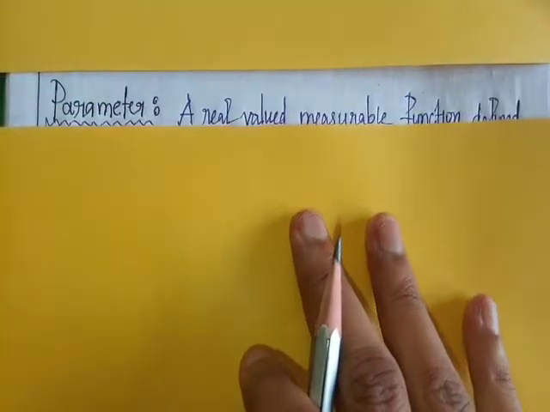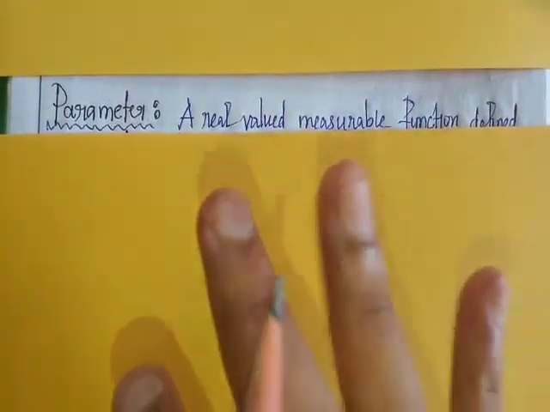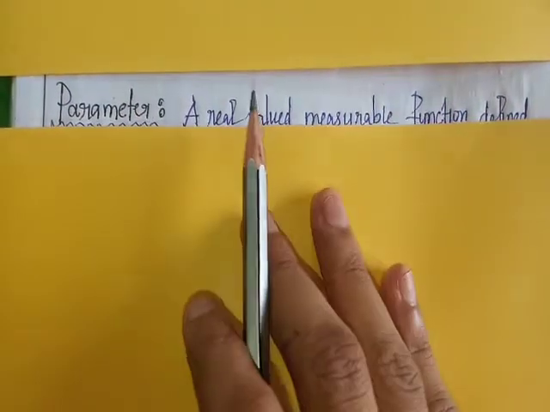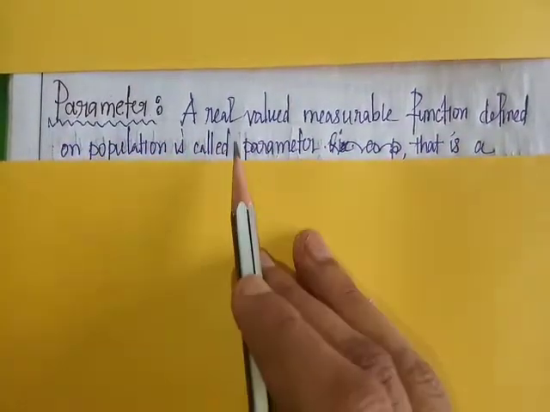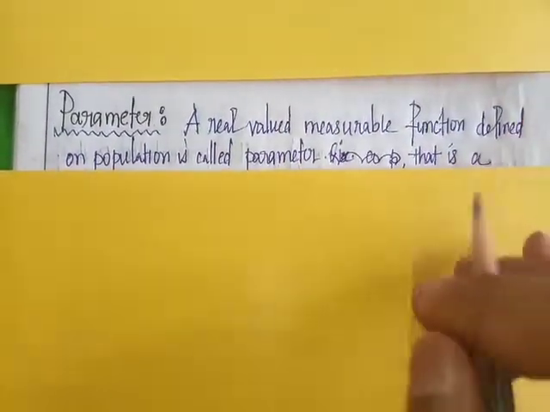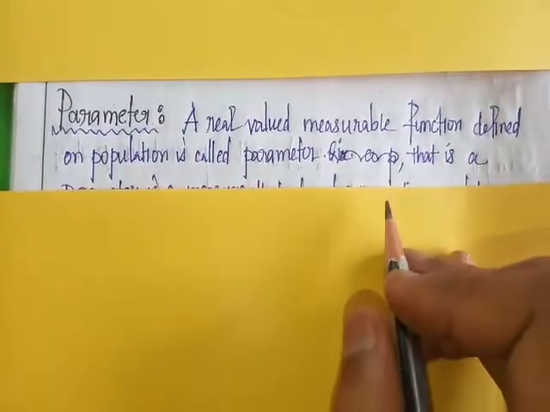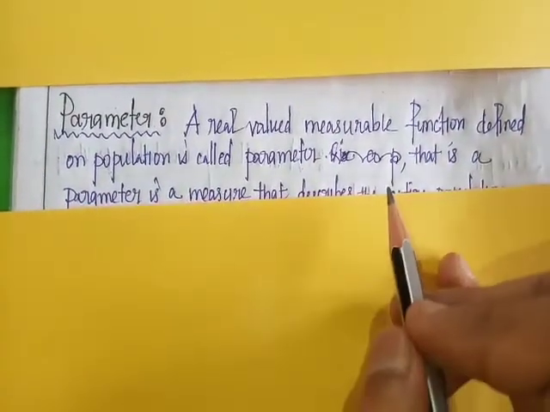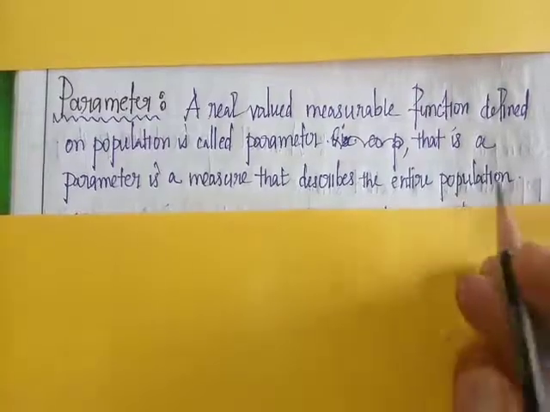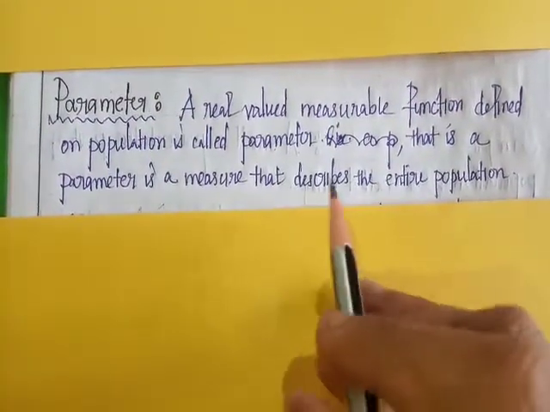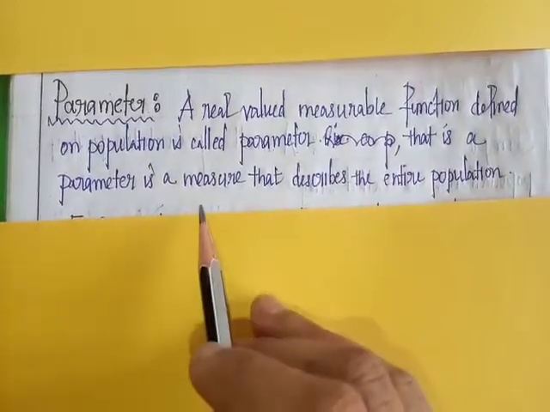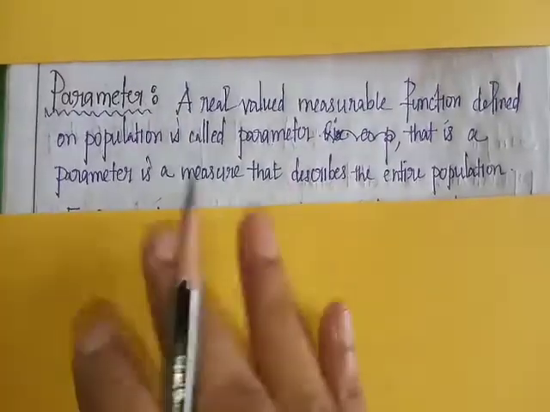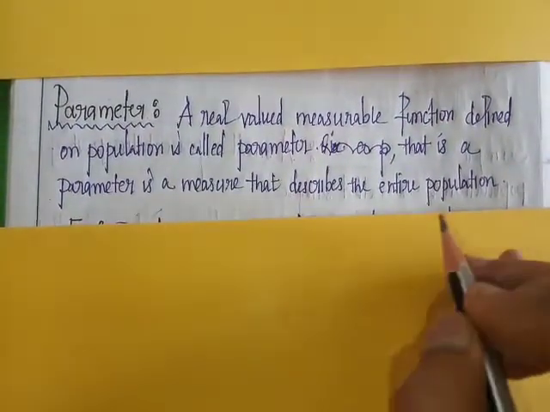Next, we will discuss parameter and statistic. Statistic, singular. First, parameter. A real valued measurable function defined on a population is called a parameter. That is, a parameter is a measure that describes the entire population.